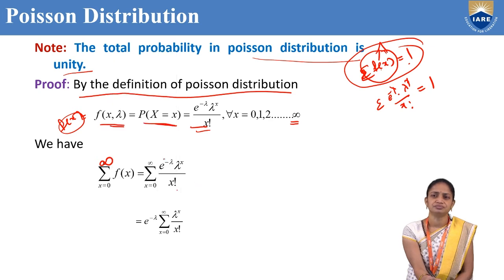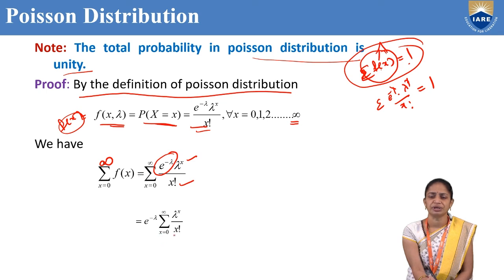Here I am keeping e power minus lambda outside of the summation. So e power minus lambda into summation x equal to 0 to infinity, lambda power x by x factorial.